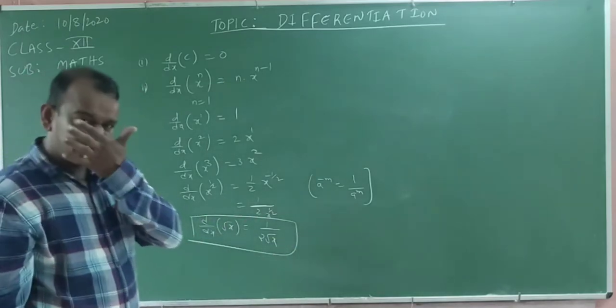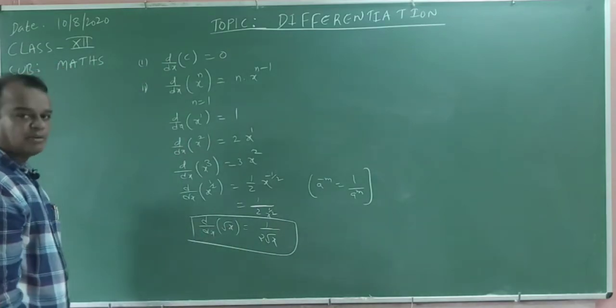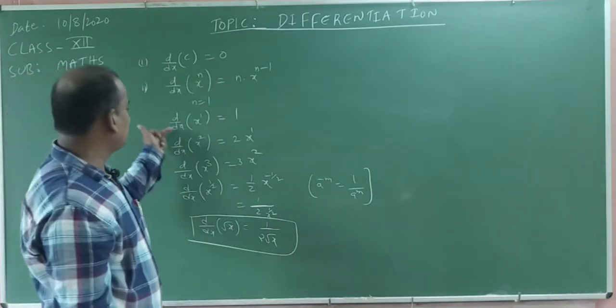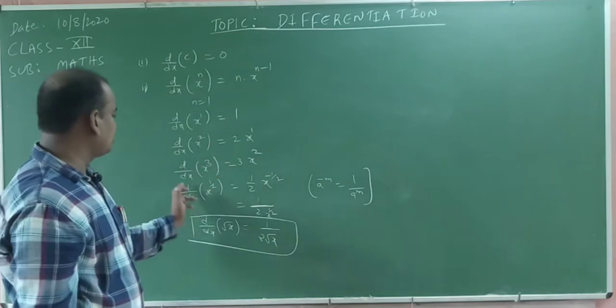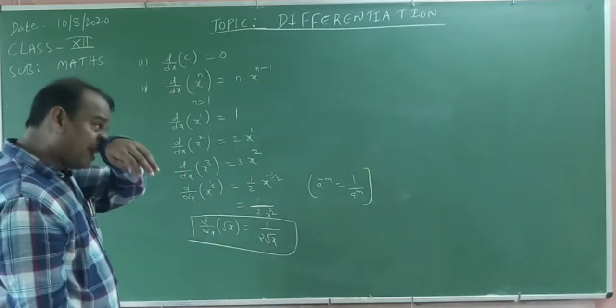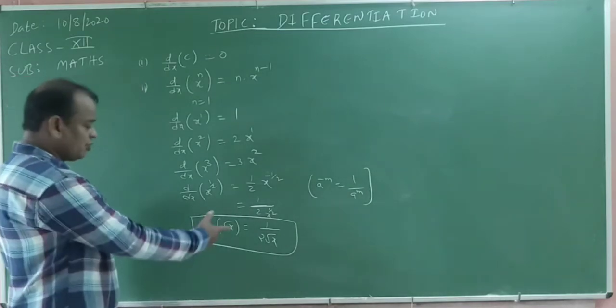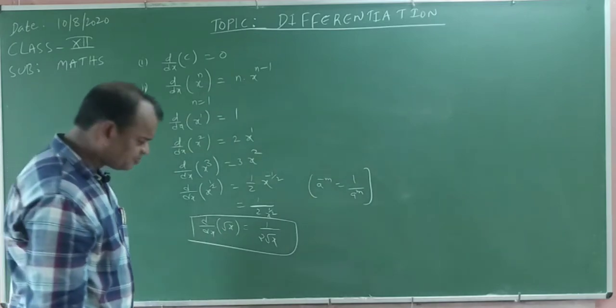Derivative of root x with respect to x. Okay, derivative of root x with respect to x is equal to 1 by 2 root x. Derivative of x is equal to 1, derivative of x square is 2x, derivative of x cube is 3x square. Now, in the x power n formula, instead of n you write minus n.